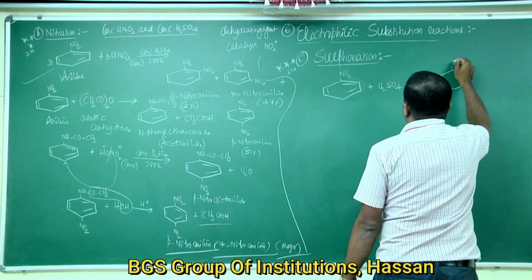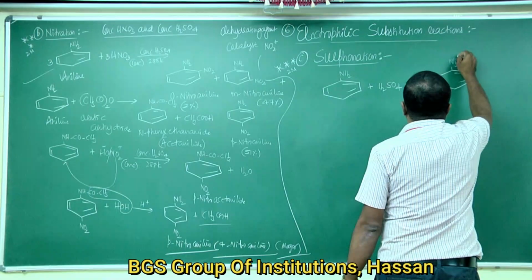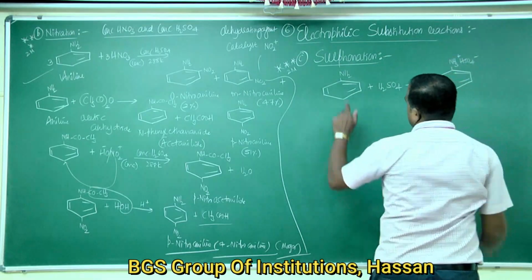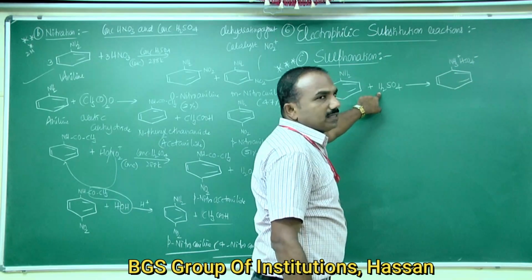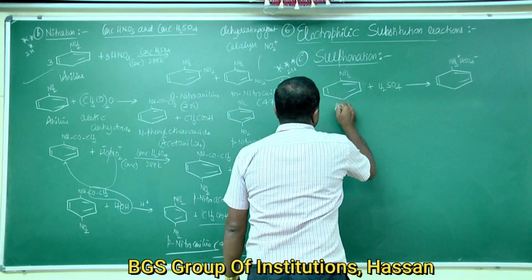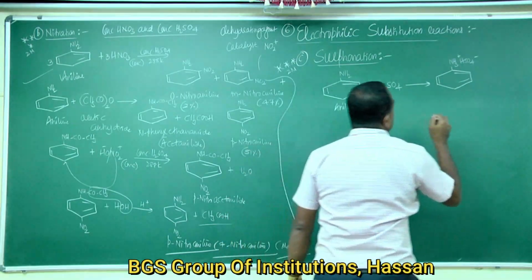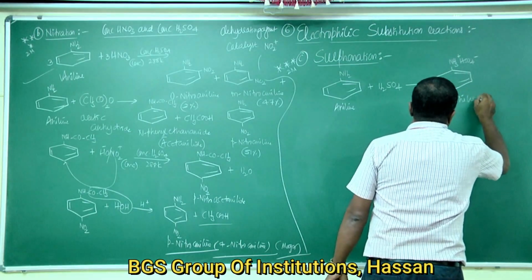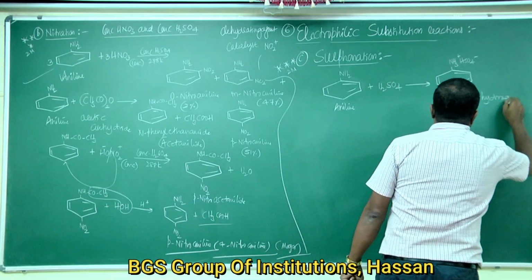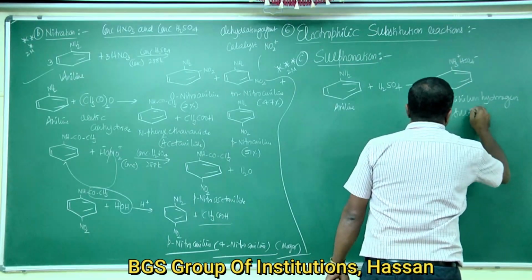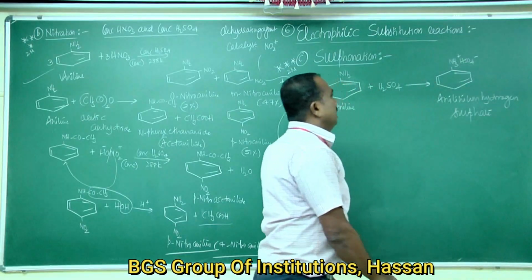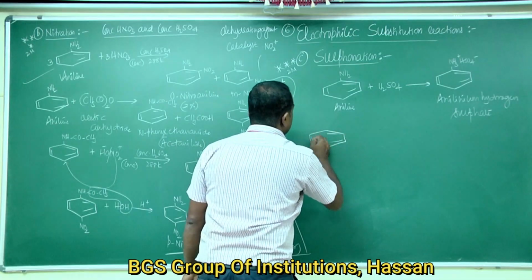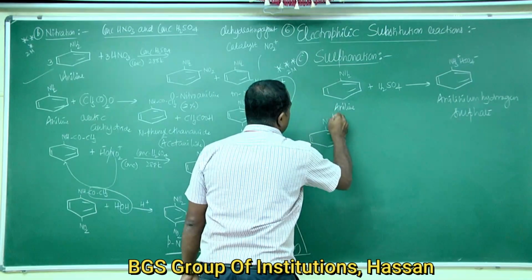The benzene ring connected to NH3 plus HSO4 minus. This is aniline, this is anilinium hydrogen sulfate.